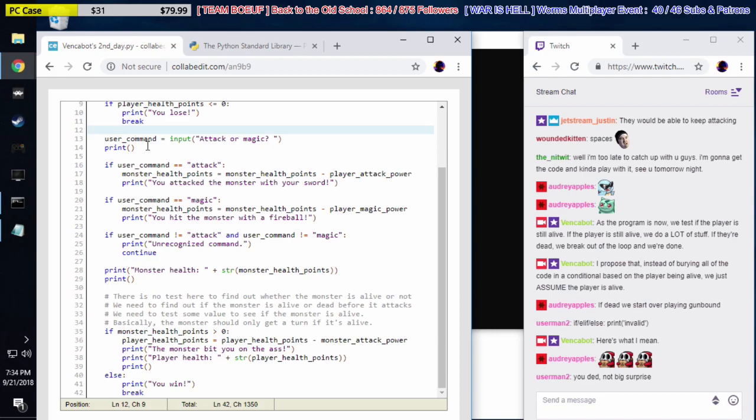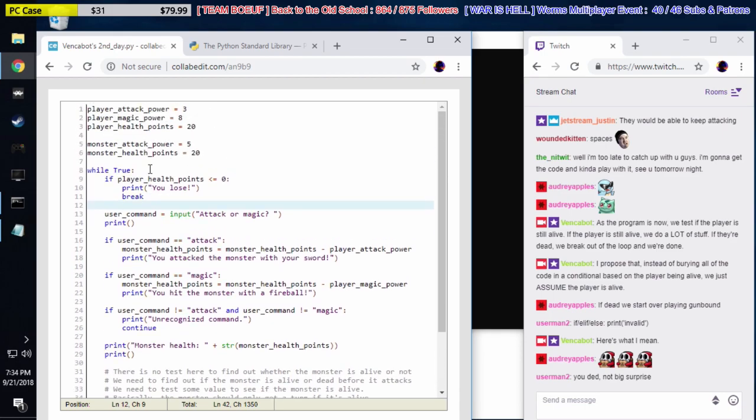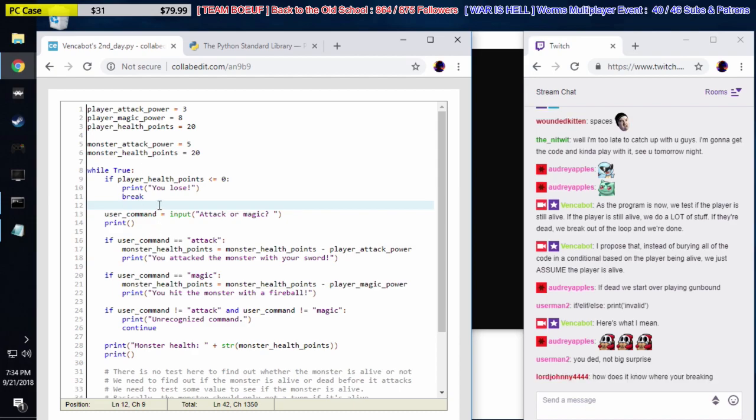Userman says, if else, print invalid. So yeah, basically, we're doing the same test Justin suggested, but instead of having it be based on if the player is alive, do all this stuff, we're saying if the player is dead, don't do all this stuff.